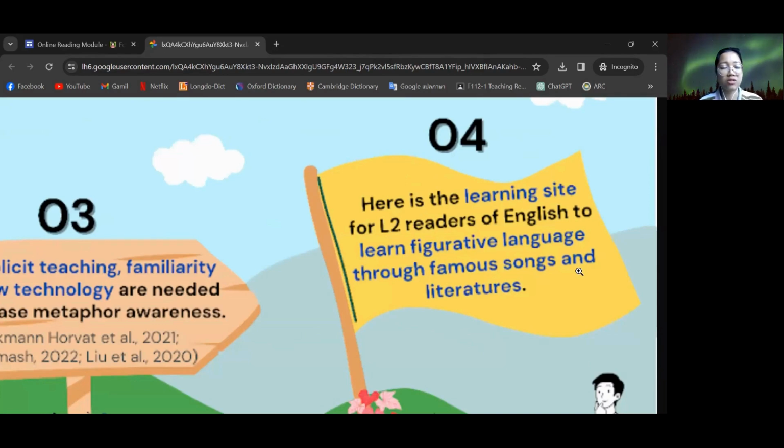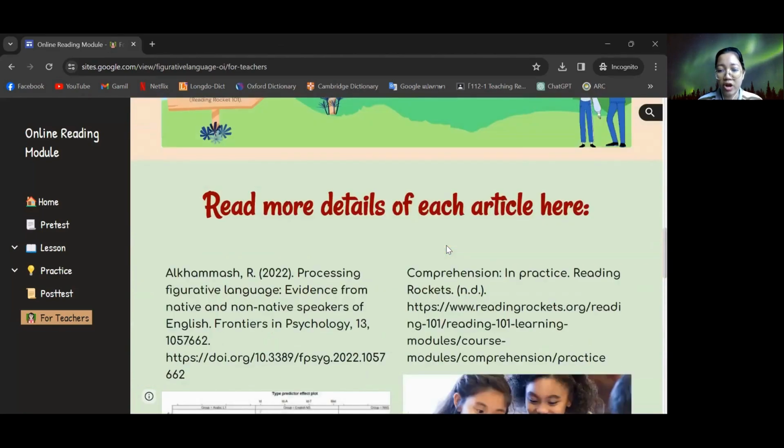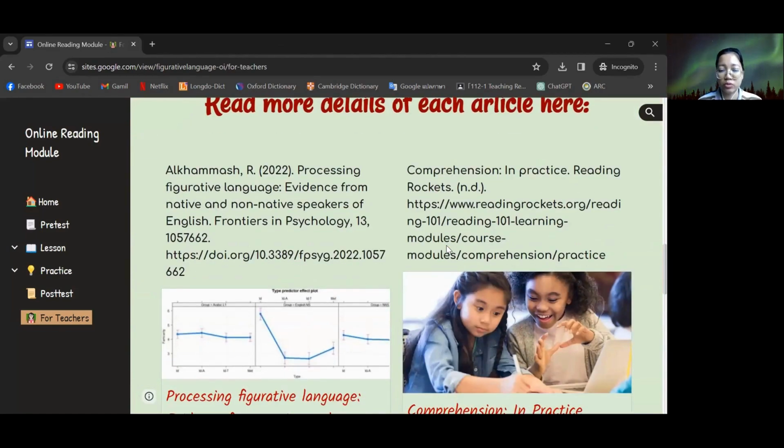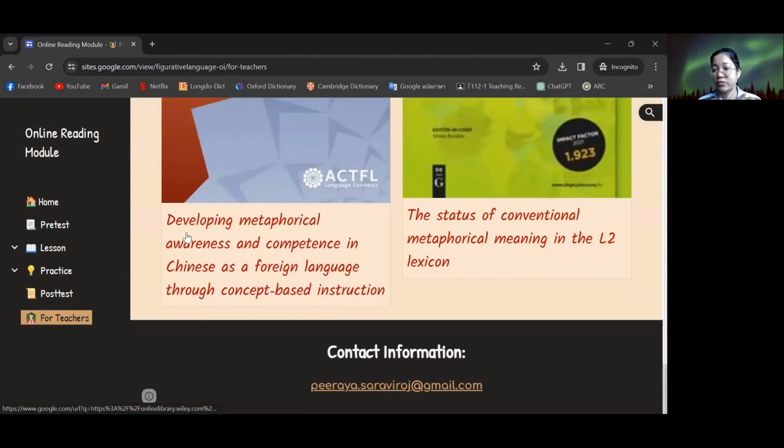I chose famous songs and literature because they can link to students' previous knowledge. Like, they heard this song before, and the song has figurative language, so they can understand it easily. So here is the literature review part. I also provide the articles in this site so that the teacher can read further for more details of each article. That part is for the teachers.